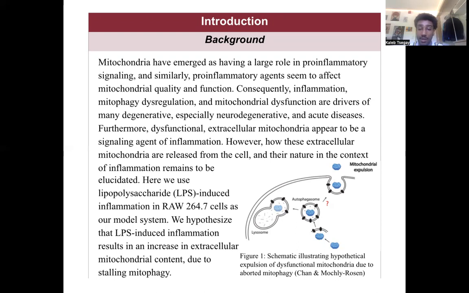It's also known that lipopolysaccharides, or LPS, which are endotoxin from gram-negative bacteria, recapitulate the same propagation of inflammation dependent on mitochondrial dysfunction. So here, I use LPS-induced inflammation in RAW 264.7 cells as our model system. I hypothesized that LPS-induced inflammation results in an increase in extracellular mitochondria, and I hypothesized that this is due to stalled mitophagy.